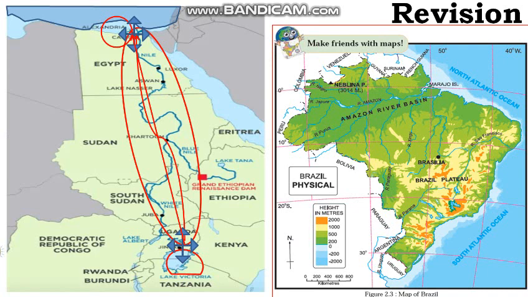So students, from the last few lectures we have been learning lesson number 2, Let Us Use Graticule. In the last lecture we learned how to describe linear features like rivers, roads, etc. on the map, and how we can use latitude and longitude to describe a particular area on the globe or on the earth. Also we went through an example of the Nile River of Africa. We have also solved some questions about the map of Brazil through figure number 2.3. Now let's go forward.